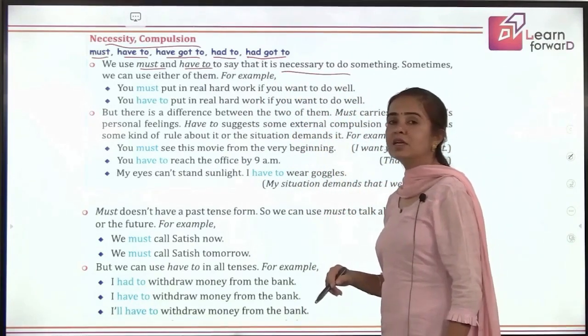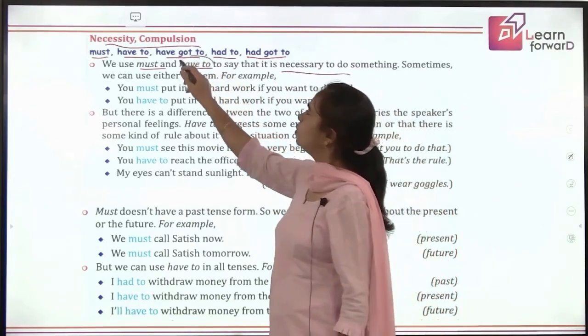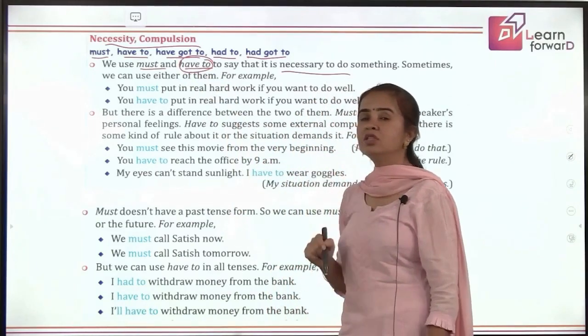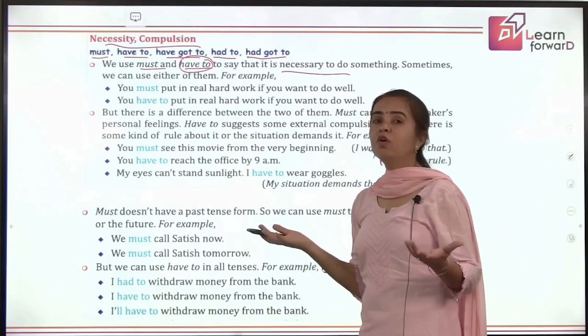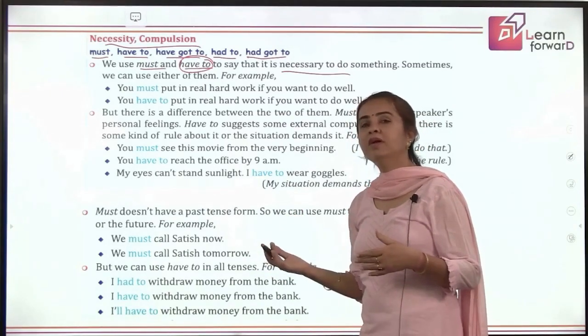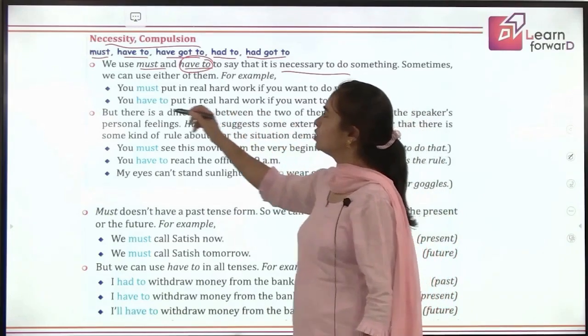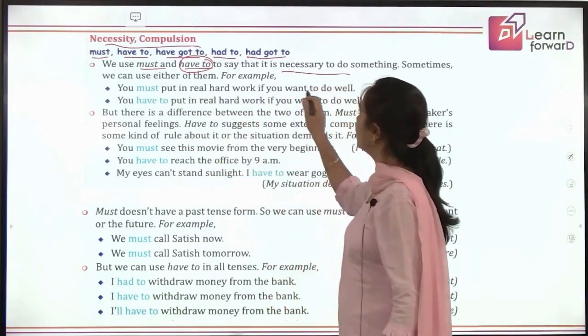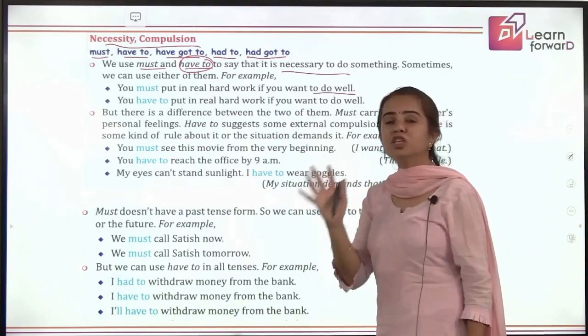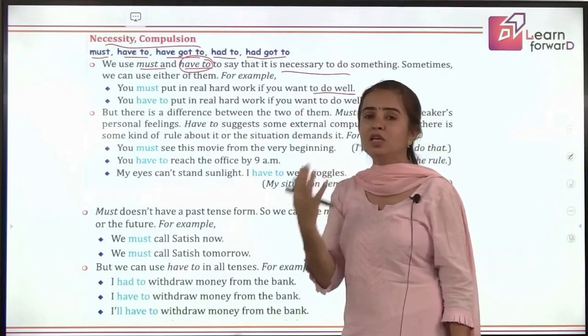Yes, it is, but then for have to, you have some external pressure also, like you have to reach the school in time. If you don't, what happens? You get punished, you might be sent back home, right? So the rules are forcing you. You must put in real hard work if you want to do well. So that is my advice, my suggestion to you. This is what I think you must do.